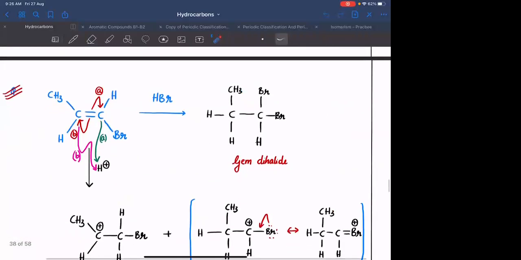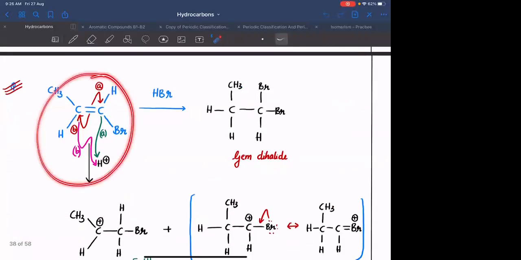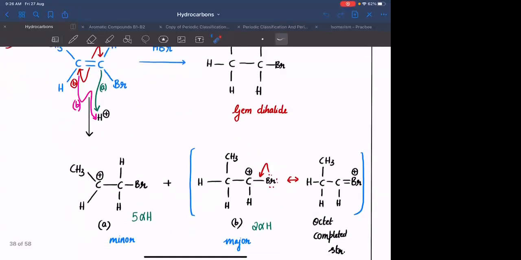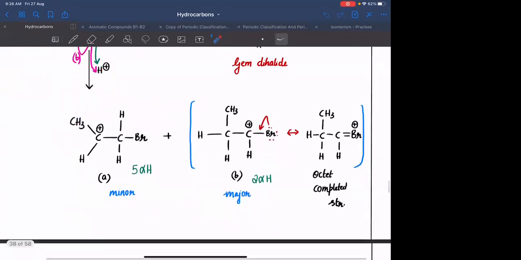Then we have seen some questions. Yeah, this is a standard question. Whenever you are adding HBr on this, you will be forming a geminal dihalide but not a vicinal dihalide. The geminal dihalide is formed based, again, on the stability of the intermediate. If I am forming this carbocation, it can be resonance stabilized, which will lead to an octet completed structure.